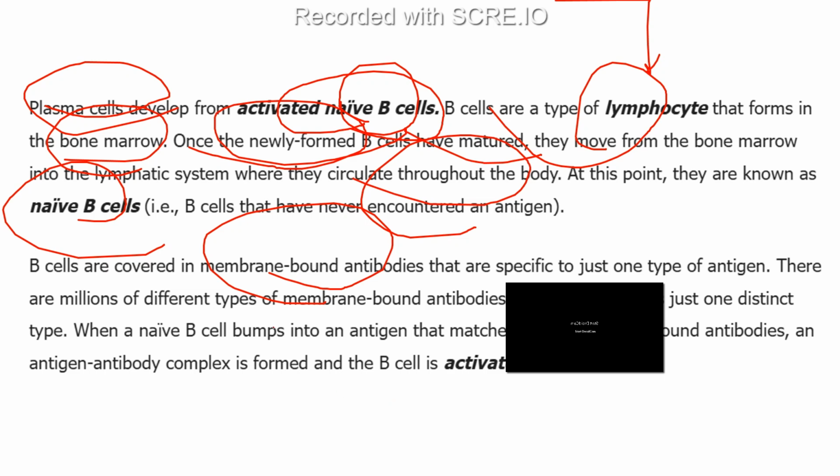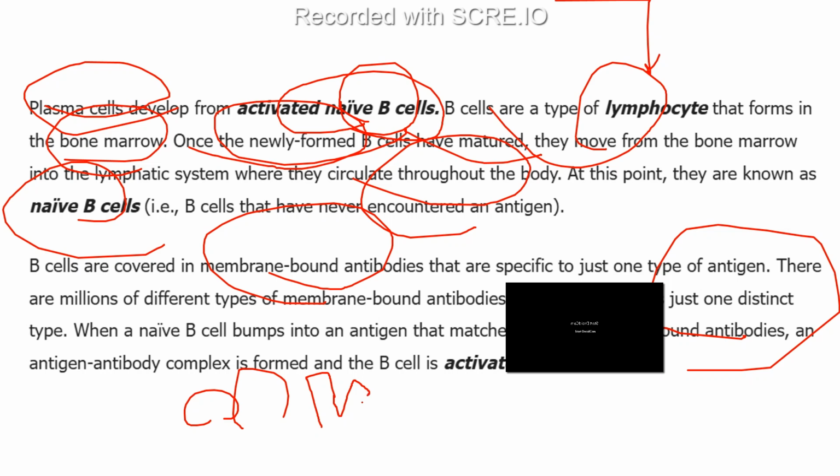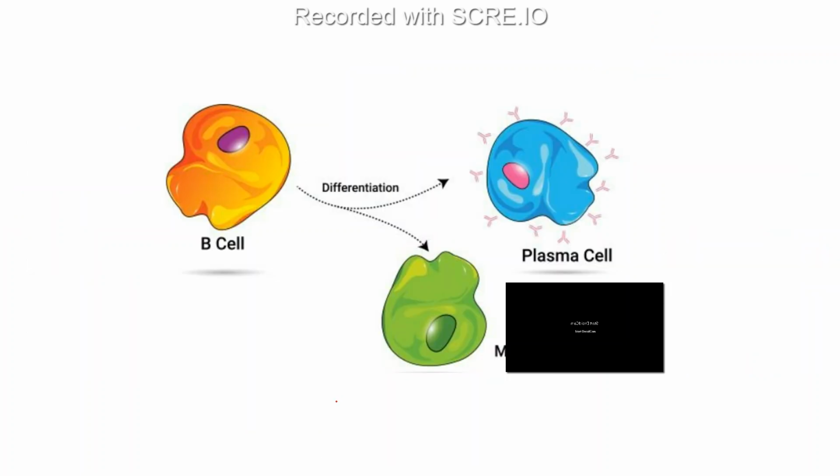When a naive B cell bumps into an antigen that matches its membrane-bound antibodies, this antigen and antibody complex will form. We know that the antibody structure is two heavy chains and two light chains, a Y-shaped structure. The antigen will bind and form this antigen-antibody complex, and now we can say that this B cell is activated because it has encountered the pathogen.